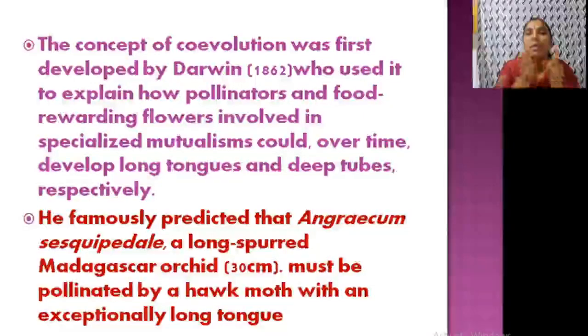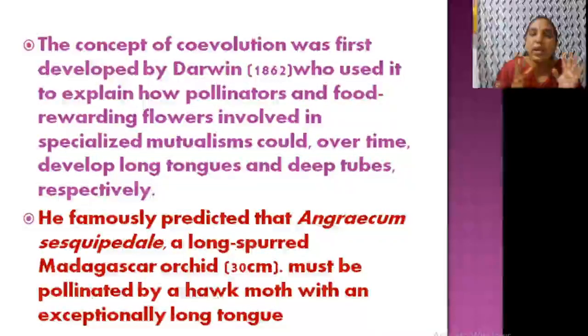Sometimes a flower may develop a long corolla or tube, or it may become broadened, and the birds or the insects may develop a long proboscis or tongue. Both may happen. So there are changes in both the species, and they evolve in time and become a newly adapted one. That is co-evolution.